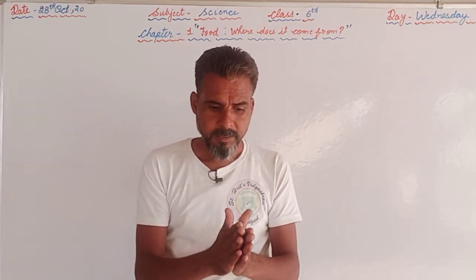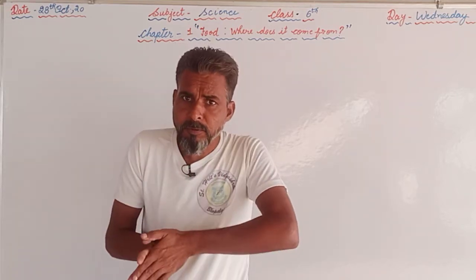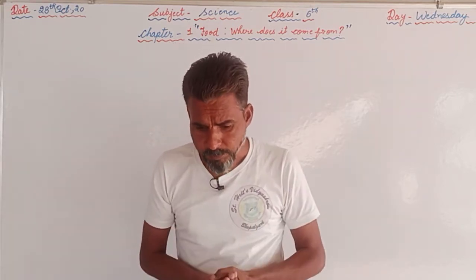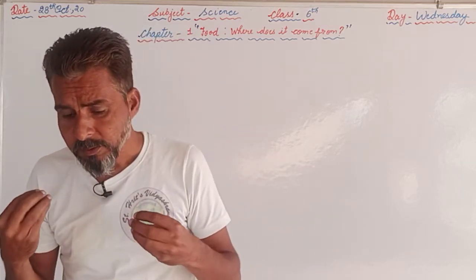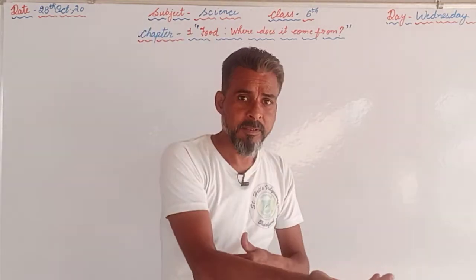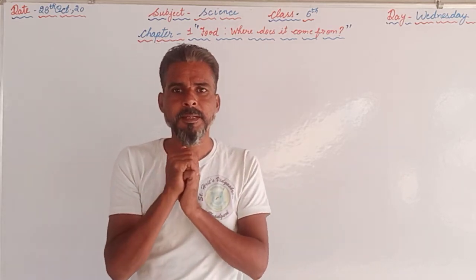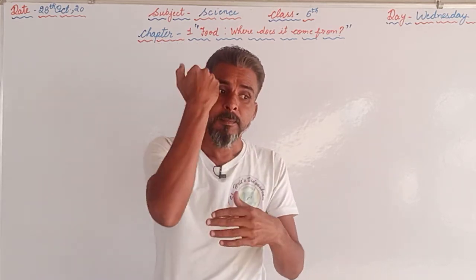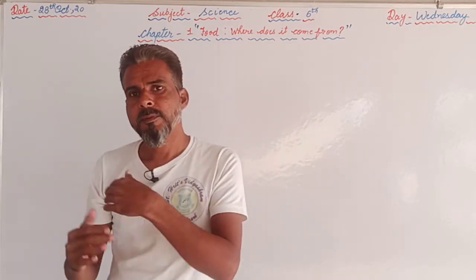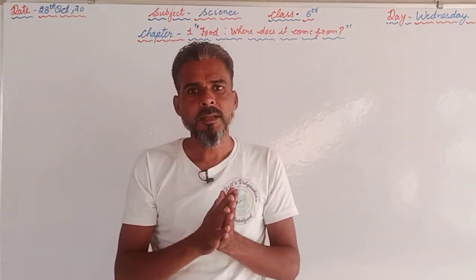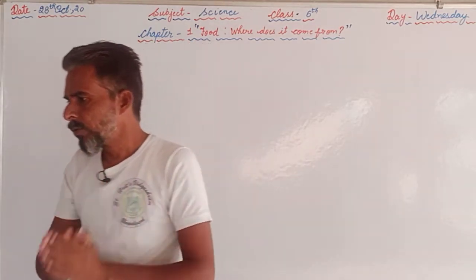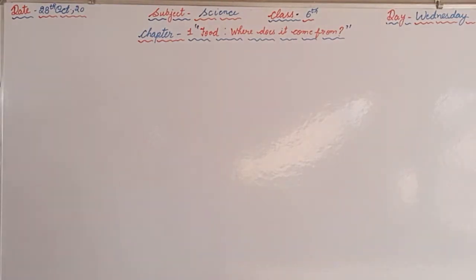So some of the plants are making their food by themselves only, and for the animals, some of the animals are dependent on the plants only for their food, and some of the animals are dependent on the other animals, and some of the animals are dependent on the plants as well as on the animals for the requirement of their food. So first of all I will dictate the answer of this question.